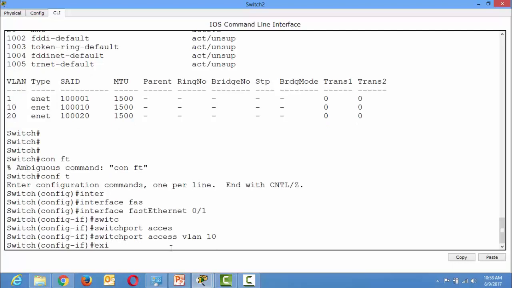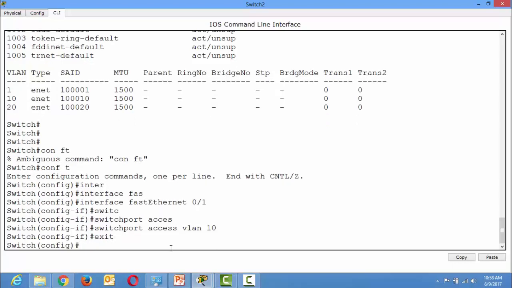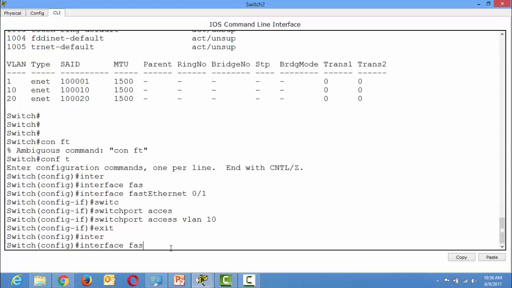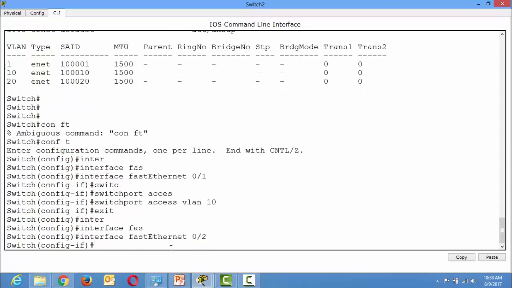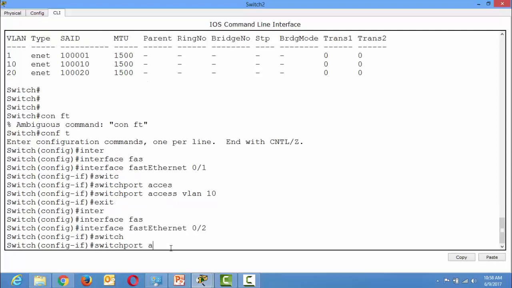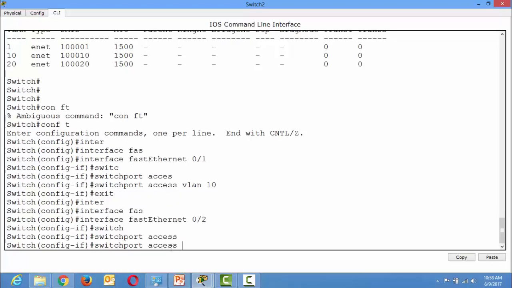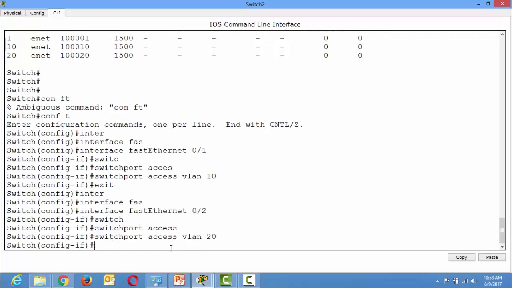Okay, exit, and interface FastEthernet 0/2, switchport access vlan 20. I have created two VLANs.